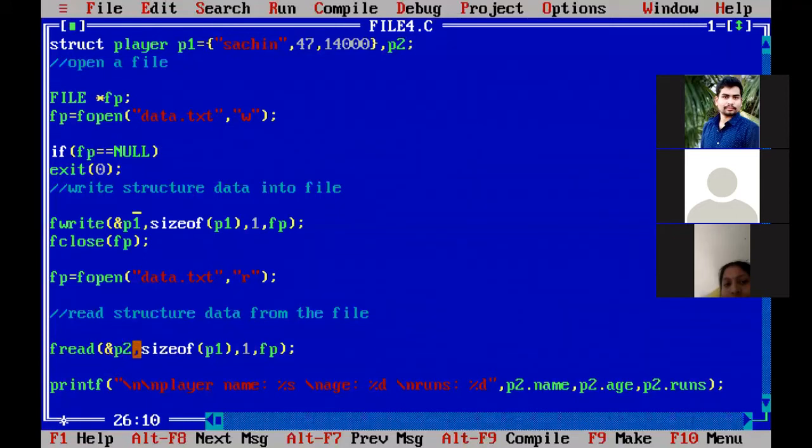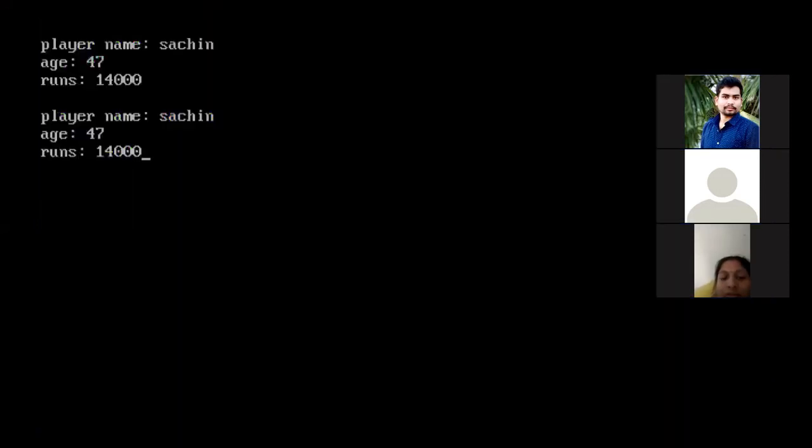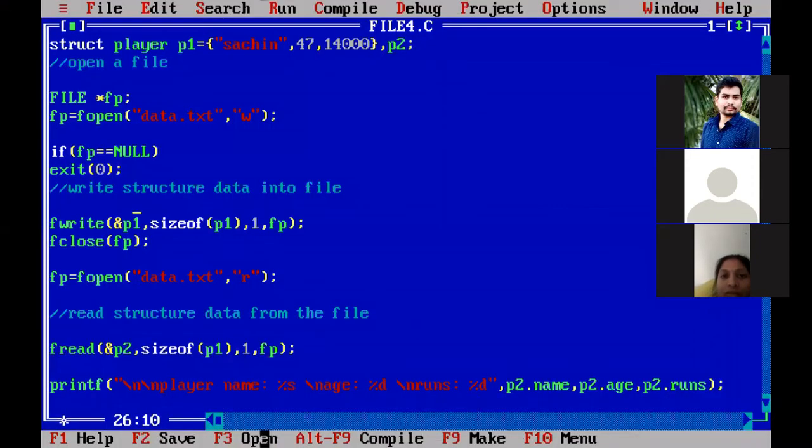We retrieved them from the file FP. Whatever data we have in the FP is stored into P2. Now P2 will have the same Sachin 47 and 14,000. If you print the P2 values, you will see the values like this. So the data in P2 is retrieved from that particular file FP.